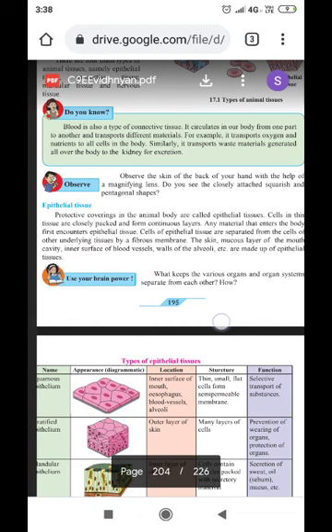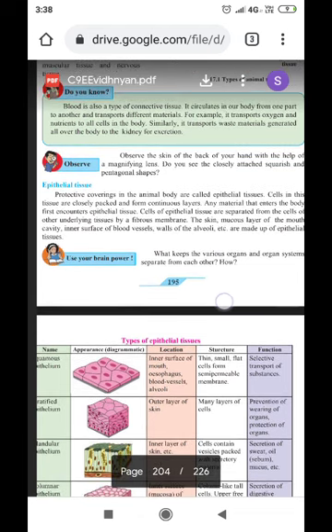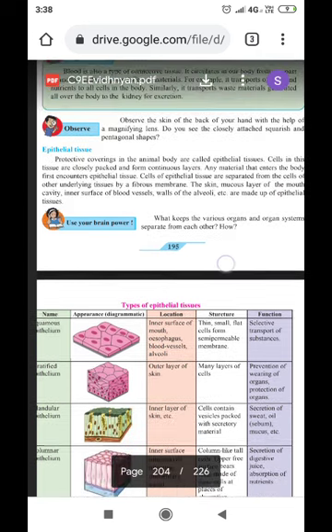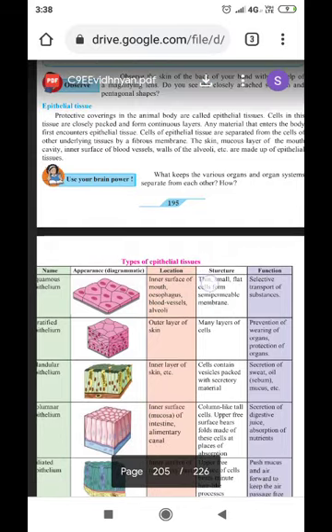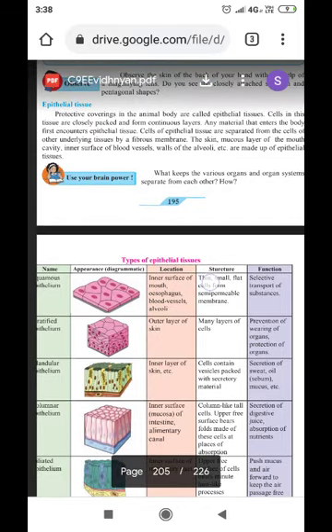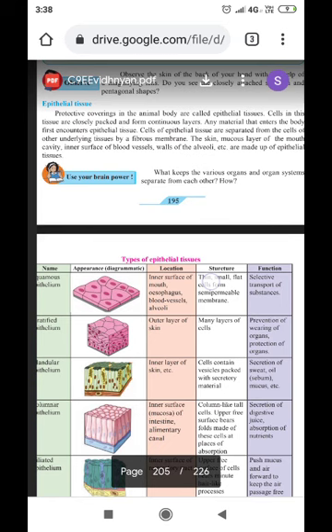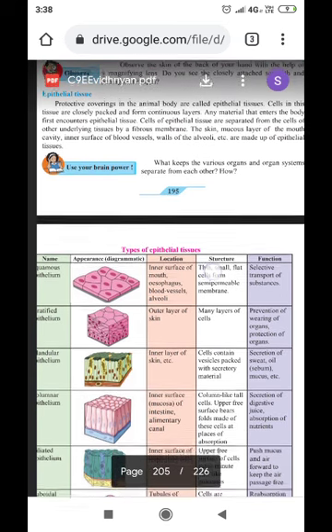Observe the skin on the back of your hand with the help of a magnifying lens. Do you see the closely attached squarish and pentagonal shapes? Now, what are these? Epithelial tissue. Protective coverings in the animal body are called epithelial tissues. Cells in the tissue are closely packed and form continuous layers.